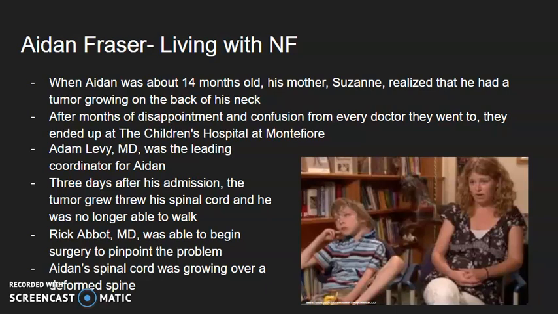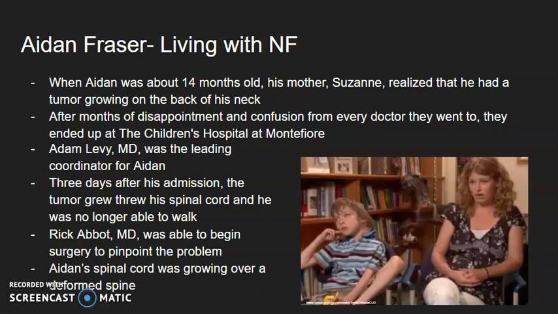Dr. Adam Levy was the leading coordinator for Aiden, and he was able to find multiple consultants to form a diagnosis. Dr. Levy figured out that Aiden had NF and that it was progressing very, very quickly. 3 days after his admission to the Children's Hospital at Montefiore, the tumor grew through his spinal cord and he was no longer able to walk.